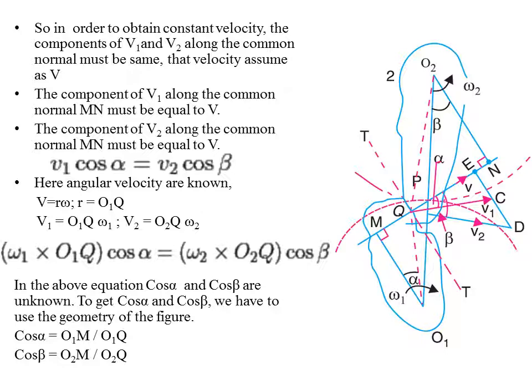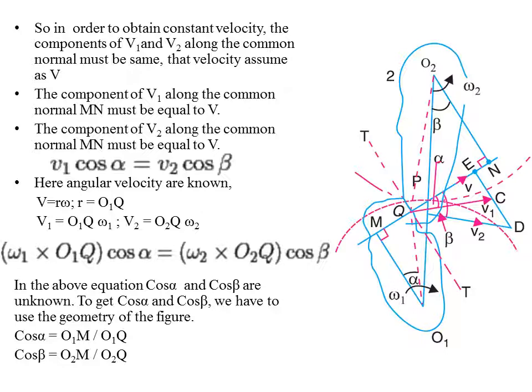We are assuming that the components of v1 and v2 will be equal to the velocity v. That is, the component of v1 along the normal m1 must be equal to v, and also the component of v2 along the common normal mn must be equal to v. So hence we can write v1 cos alpha equals v2 cos beta.